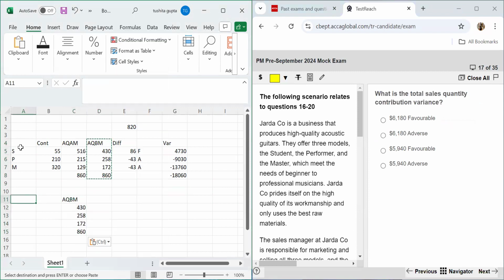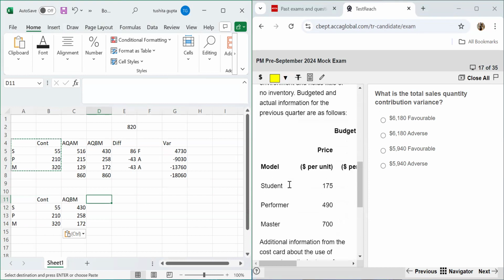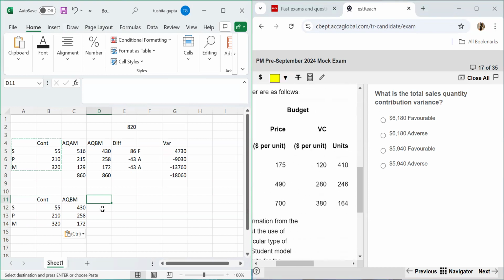It's going to be very easy for you in the actual exam because you will have pen and paper for your calculations. I have copy pasted the contribution and the actual quantity in the budgeted mix for us. Now we have to compare it with how much we should have sold according to our original budget. So these are the units, budgeted quantity in our budgeted mix. This should have been 410, 246 and 164. This is what we should have sold and the total of them is 820.